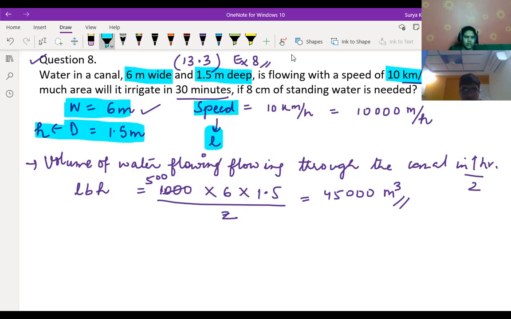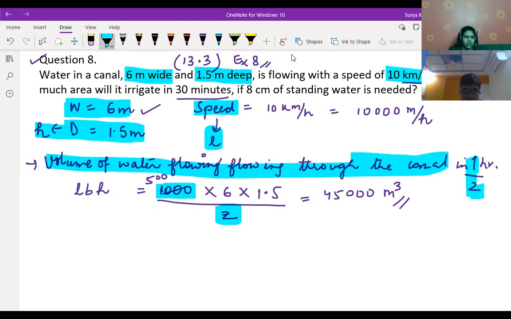Length we are taking as 10,000 over here. And why do we divide by 2? Because they are asking in half an hour. So divide by 2 to find the volume of water flowing through the canal in half an hour. Children, do you have any doubt till here? Then we can move further. Hemant is clear. Rasool, Hemant.